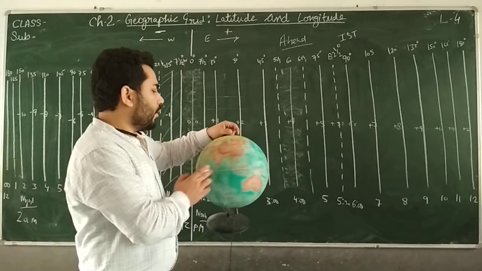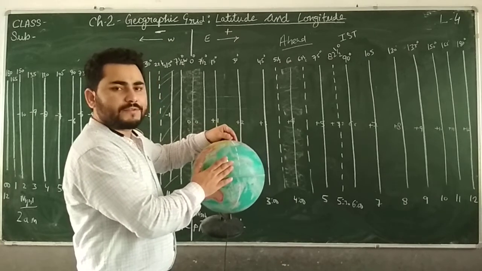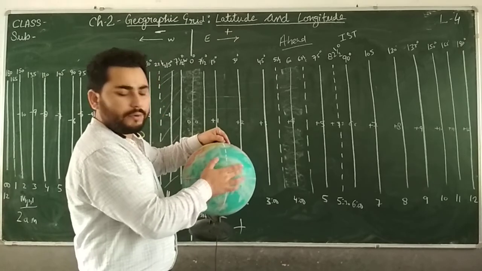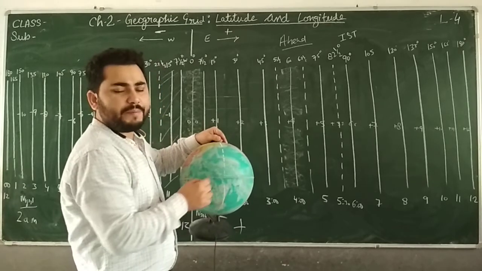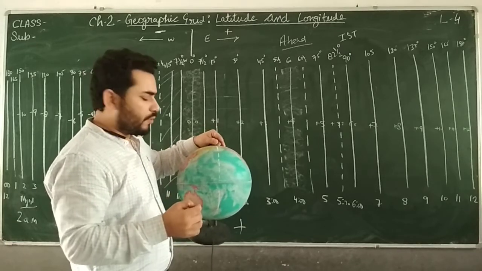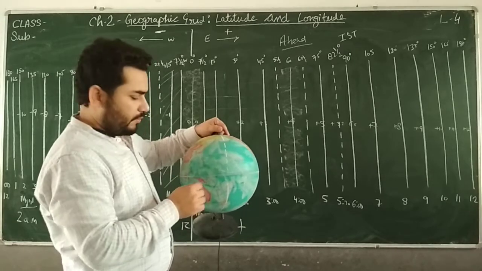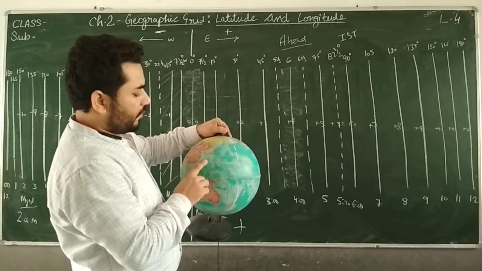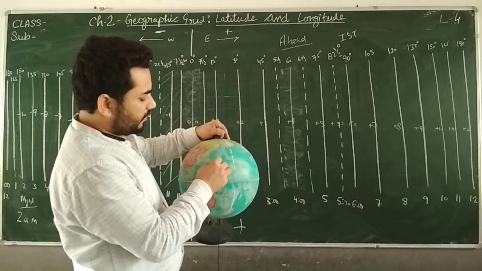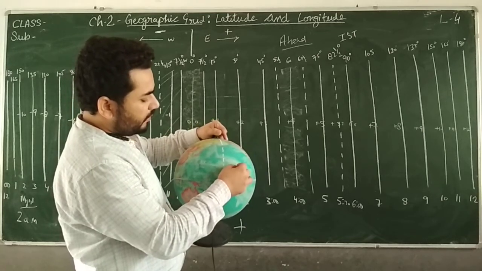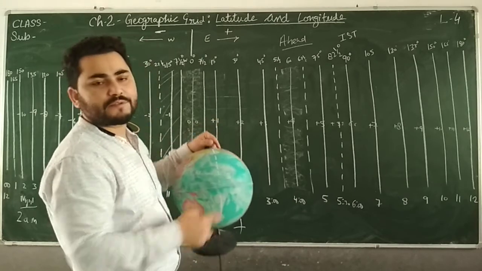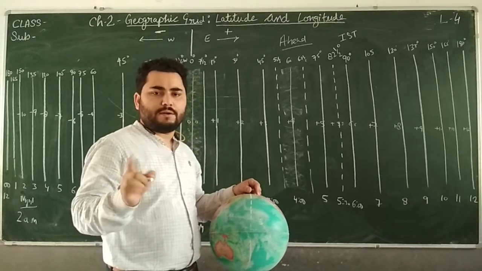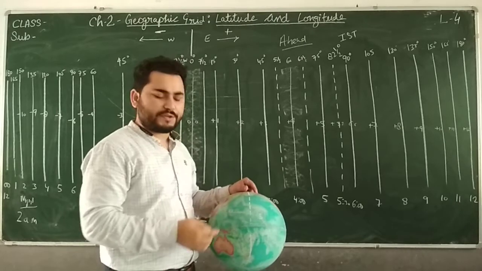Even if you are here in the eastern hemisphere and you are moving in this direction, it means you are moving in the eastern direction and you are coming from the west. If you are moving this way, this will be your west and this will be east, although it is in the western hemisphere. So don't get confused about the direction. We are talking about direction here, clear?